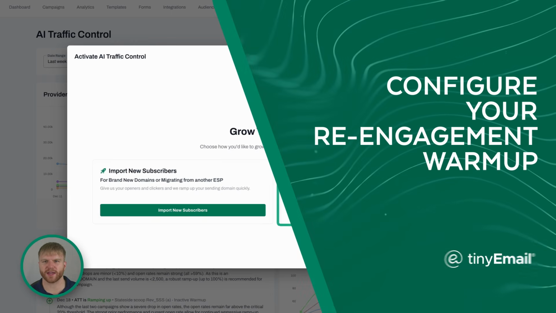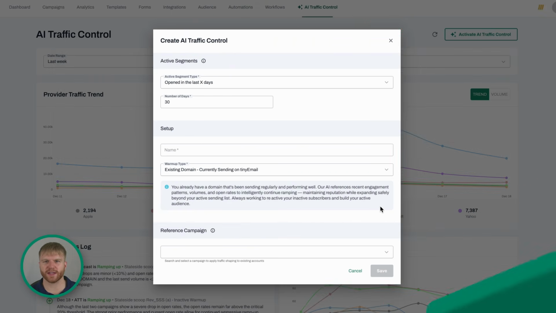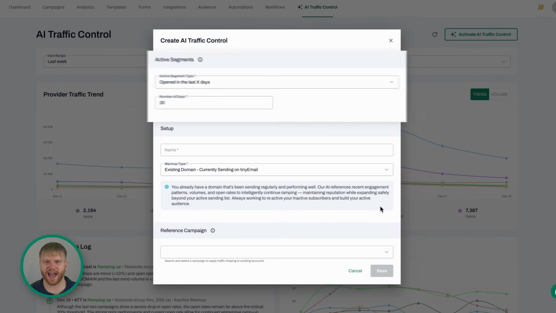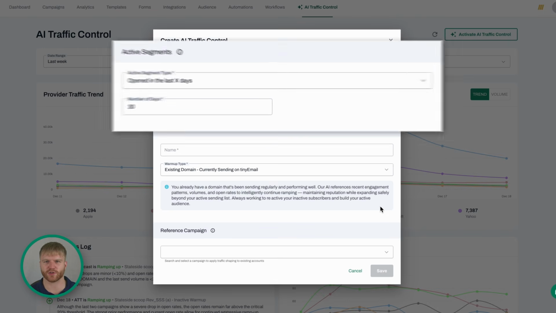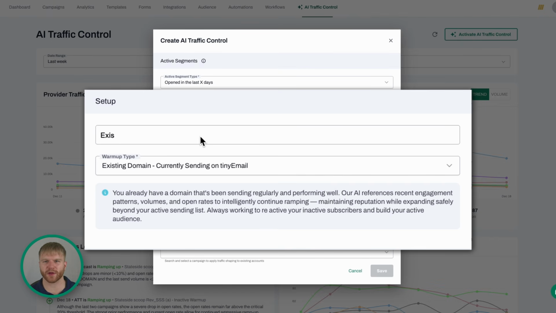After you choose re-engage subscribers, you'll go straight to the AI Traffic Control screen. In the Active Segment section, set opens in the last X days, and then choose how many days you want to go back to look. 30 days is a good default, but you can increase if you want to reach deeper into your list. In the setup section, give your warmup a clear name like existing domain re-engagement. For warmup type, select existing domain currently sending on Tiny Email.